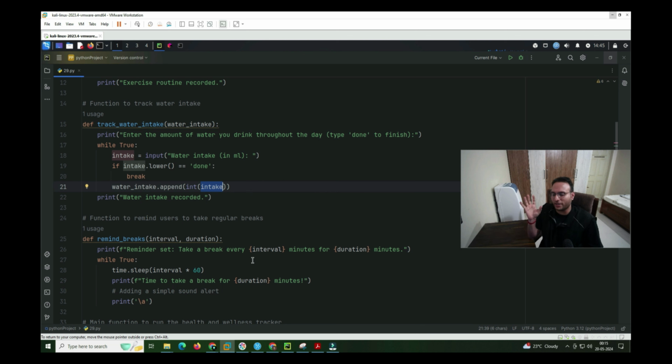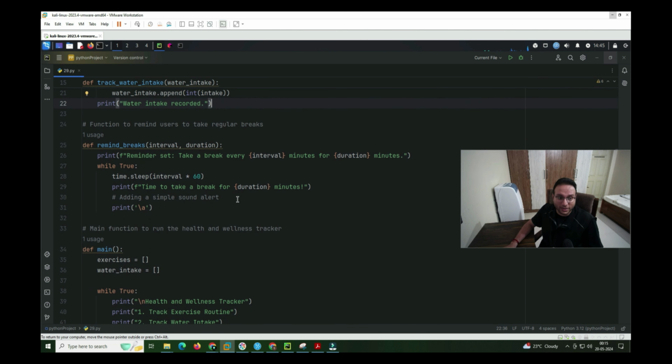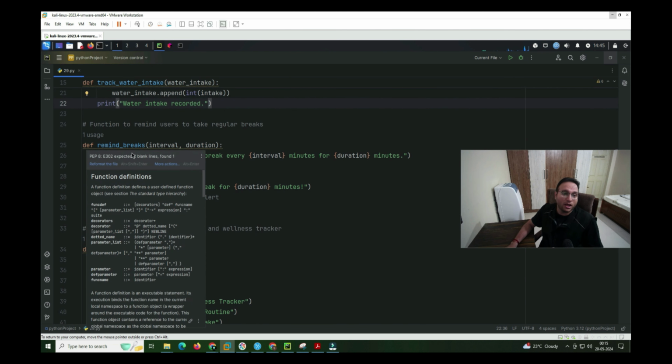The final count we see on our screen, for example, if I consume 100 ml 10 times, I'm not going to see 10 times 100 ml displayed. No, it will display 100 into 10, a complete 1000 ml displayed over there. So that is one thing, and at the end it is recorded. The mentioned statement is water intake recorded once you terminate. So once you mention done, it automatically comes out of it, and this statement will be printed on your screen.